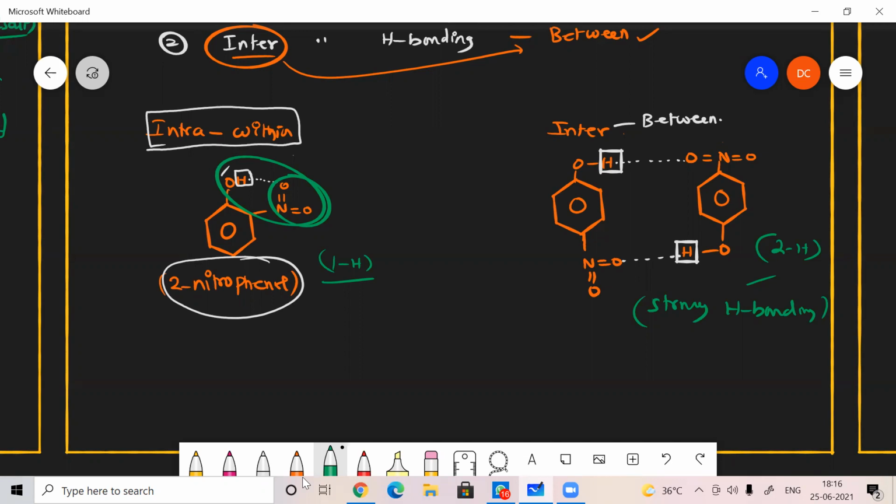Moreover, it forms intermolecular hydrogen bonding. That's what the stability of the molecule becomes more and more. Okay, so the 4-nitrophenol has a higher boiling point than that of 2-nitrophenol because of intermolecular hydrogen bonding. Is that clear?